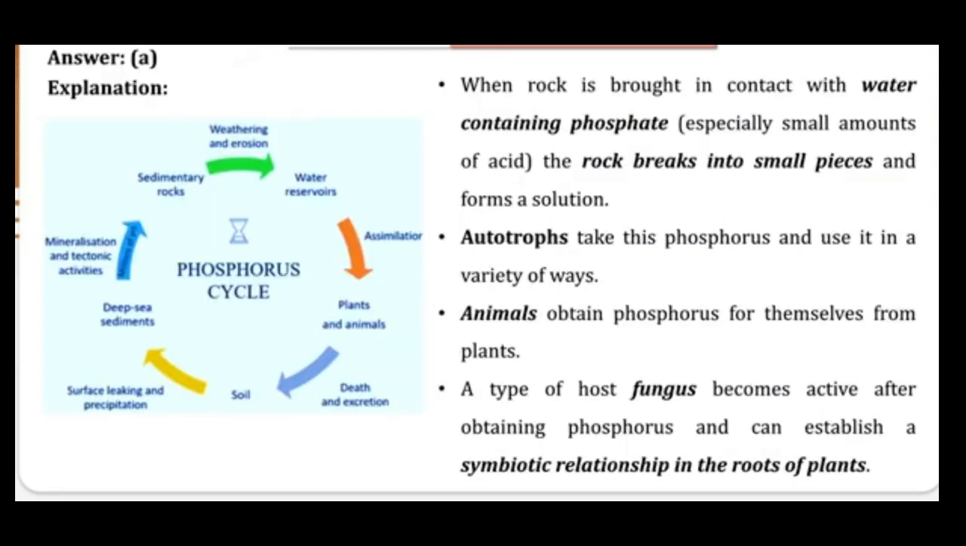Now coming to the explanation part, this is the phosphorus cycle which is given over here. When we are talking about the phosphorus cycle, you can simply say that it is an exchange of phosphorus, or related phosphates, within the water bodies, land, living organisms and the biotic and abiotic components.